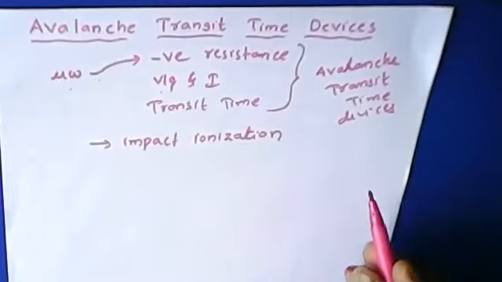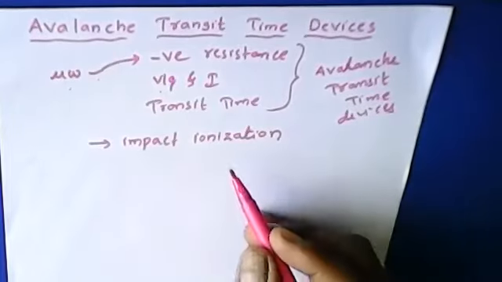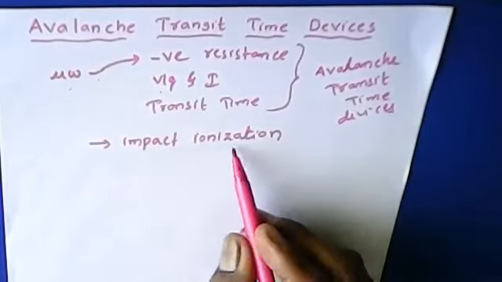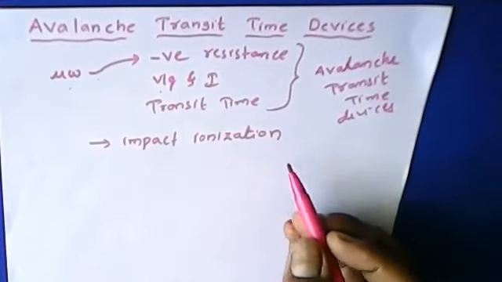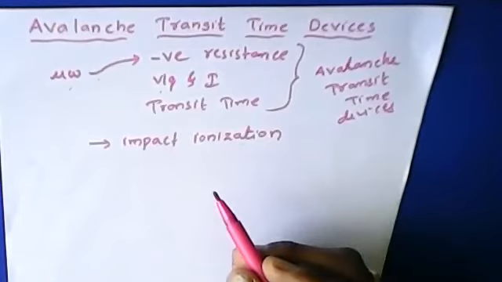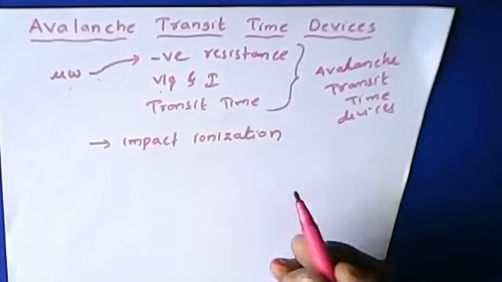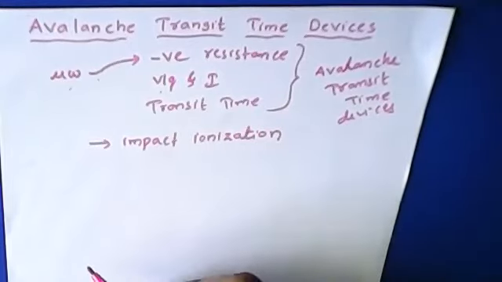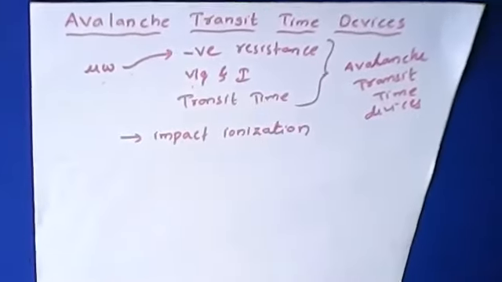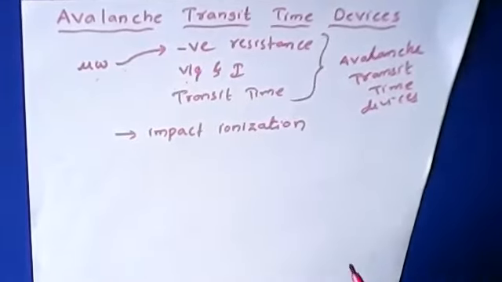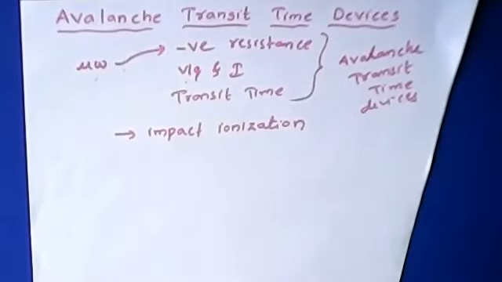Basically they make use of carrier impact ionization, and the carriers drift in the high field region of the semiconductor, which provides the negative resistance at microwave frequencies. We'll see it in detail while we discuss the individual devices which come under the category of avalanche transit time devices.